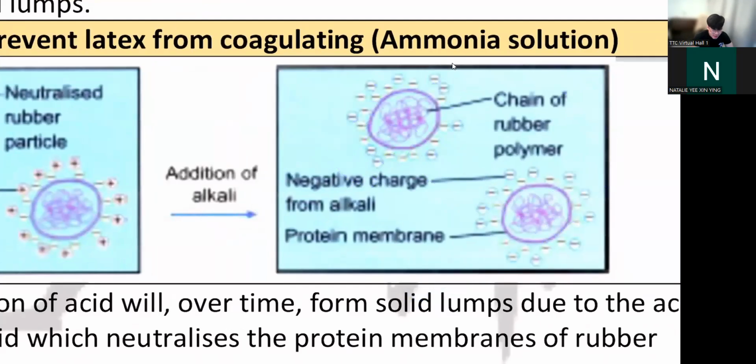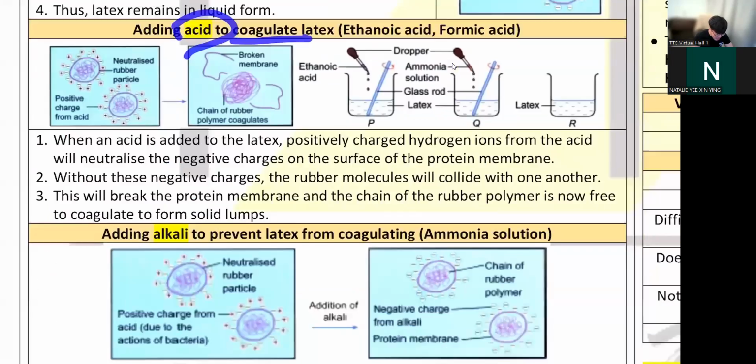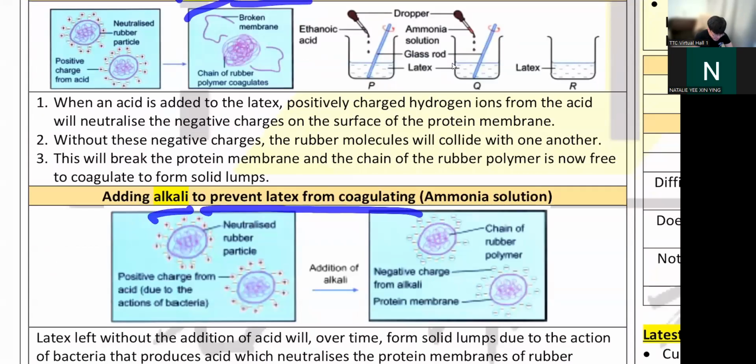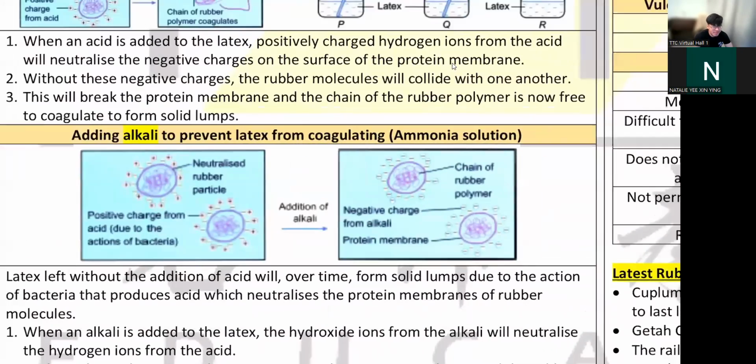Okay, so what alkali do you add? You can add ammonia solution, things like that. Ammonia is in your pee, by the way. Your pee is actually alkaline. So you can just pee into your latex. Your latex will remain in liquid form. It's disgusting, but okay, it works. All right, so acid will coagulate latex, as alkali will prevent that latex from coagulating. So you have to know this, right? You have to explain this as well in exam.